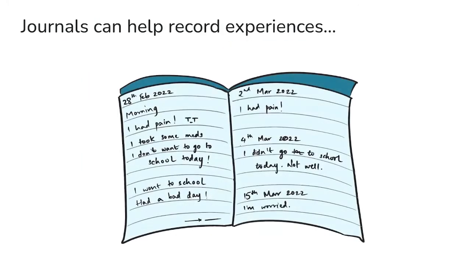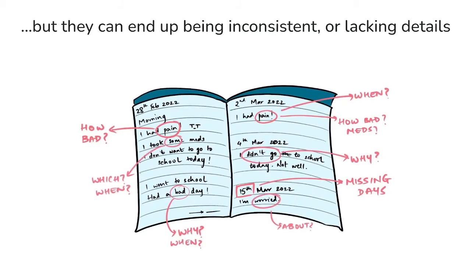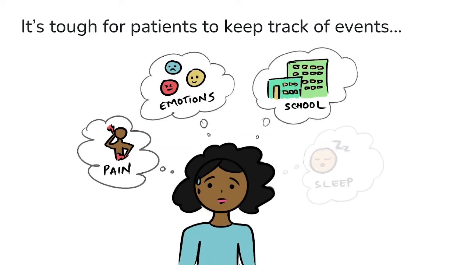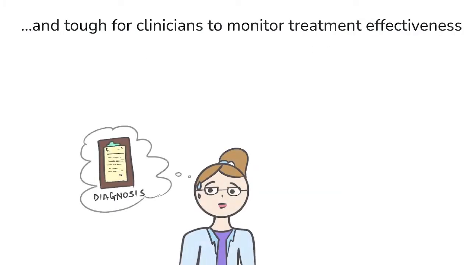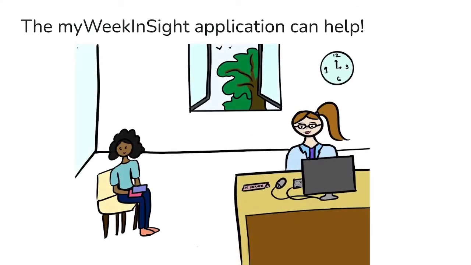Dr. Berner and Meghna decide to collectively look at Meghna's journal entries to piece together the timeline, but they soon see inconsistencies and missing details in the data. Meghna is now stressed at having to remember to record multiple aspects of her experiences through the day. Dr. Berner is also worried as to how she can best diagnose and treat Meghna. She then recommends the myWeekInsight application.